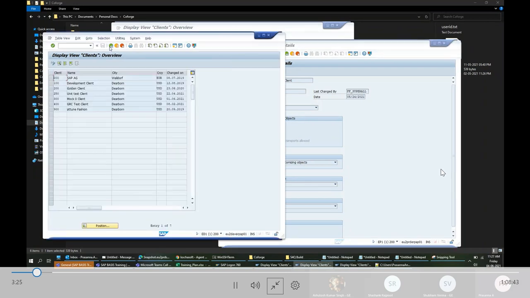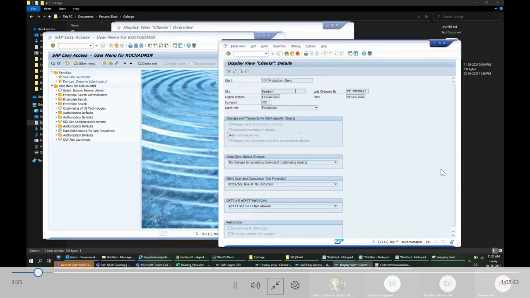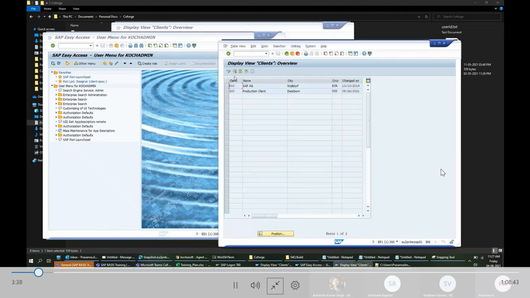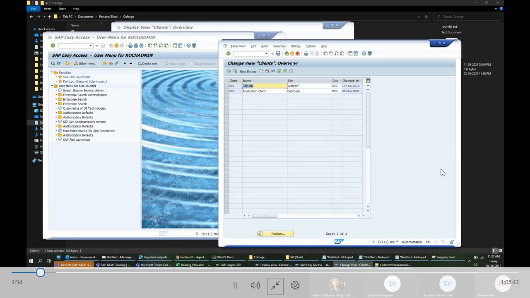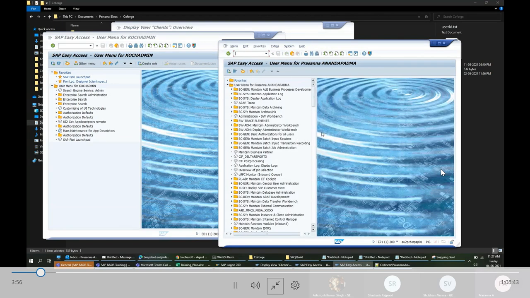Here I can create a new client. If I go to edit mode, now I can create new entries and I can create a new client. But I cannot do the same thing in the production system. If I go to edit mode and click new entries, it will not work. I don't have authorization, but usually it would say you cannot make any changes in this system because it's a production system. You cannot do any modification. It would give an error.